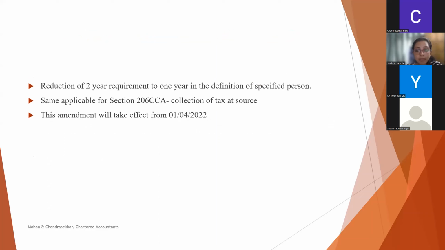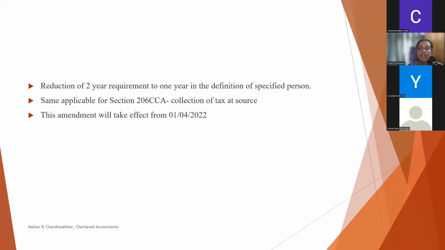And the next amendment to this section is on the definition of specified person. Before this amendment, a person is treated as specified person if he fails to file the income tax return for 2 previous years immediately prior to the previous year in which tax is to be deducted, for which the time limit of filing return of income has expired, and the aggregate of TDS in his case is in excess of rupees 50,000.